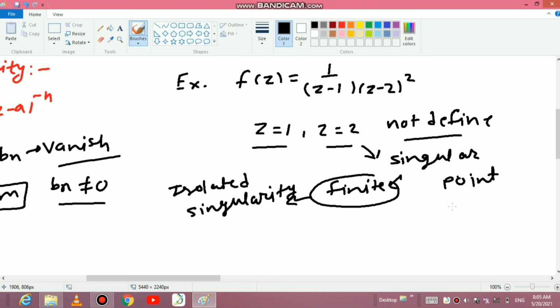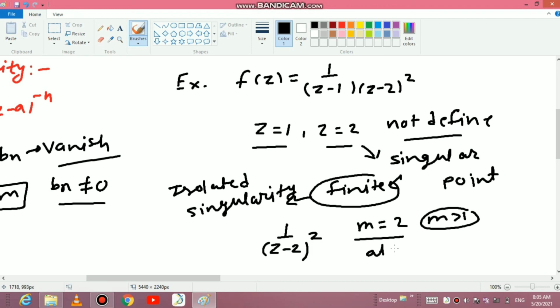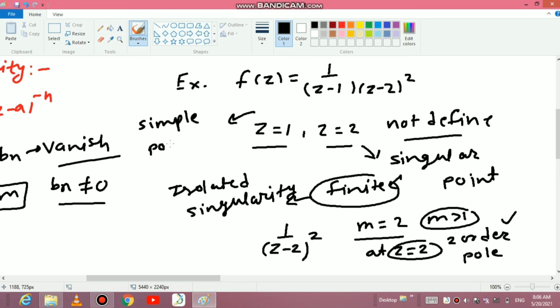Now here we have 1 upon z minus 2 whole power 2, so m has value 2, that is m is greater than 1. So at z is equal to 2 it is a second order pole, or non-essential isolated singularity, and at z is equal to 1 there is a simple pole, or first order non-essential isolated singularity.